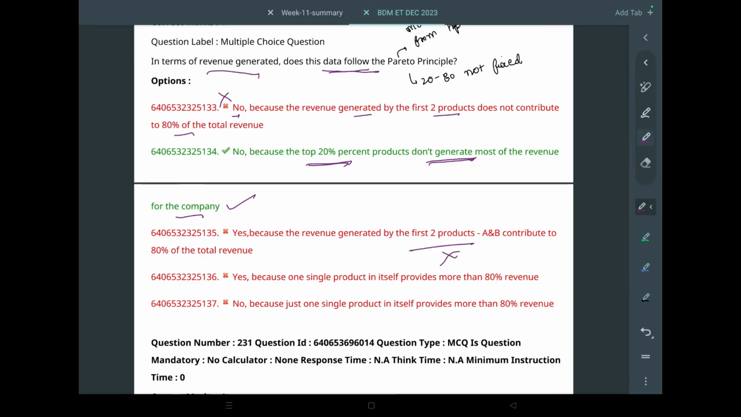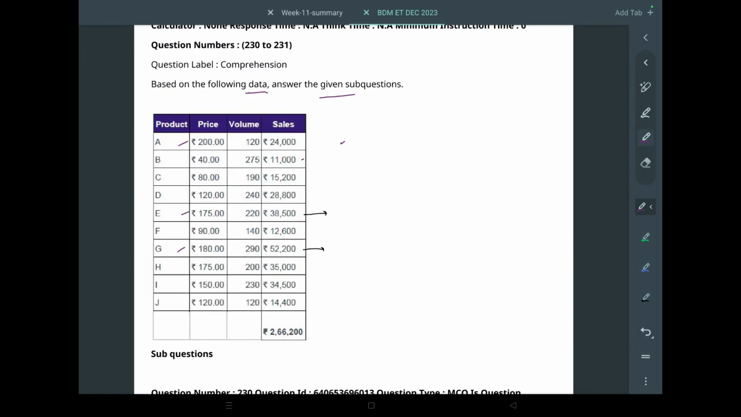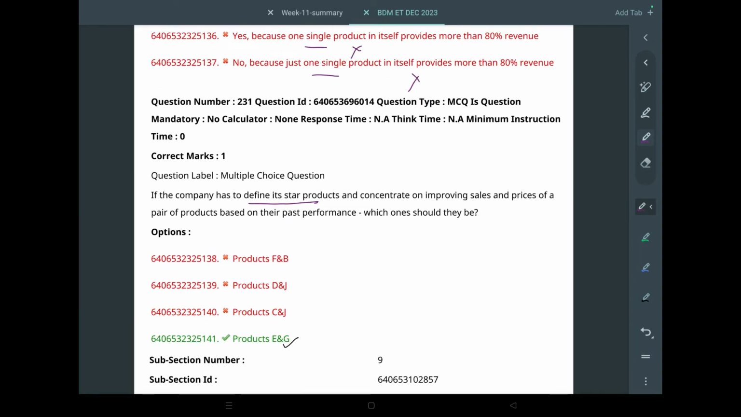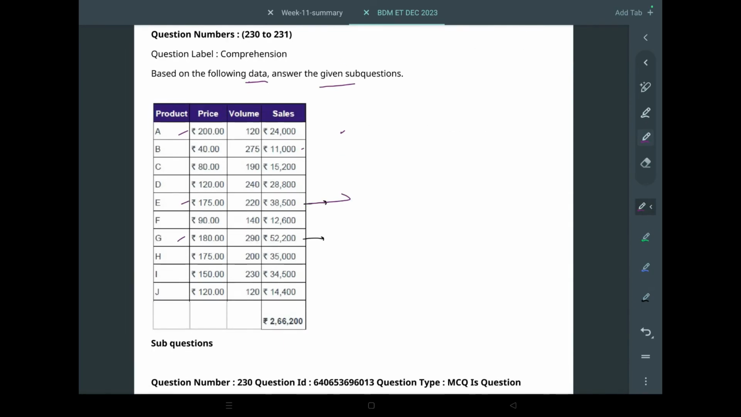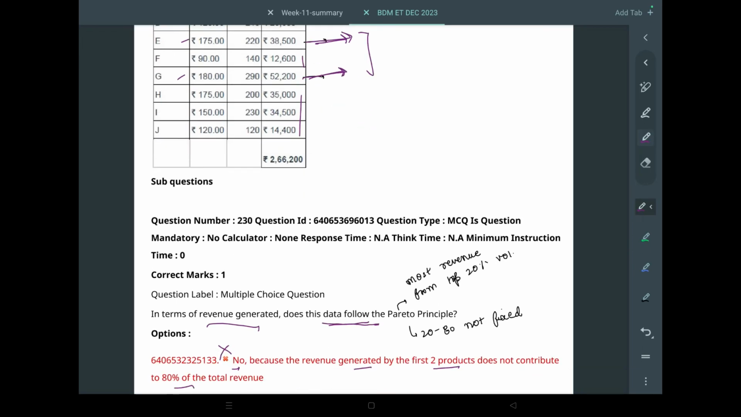First two products is not necessarily. Okay. One single product, no. Just one single product provides more than 80% revenue, not necessarily. Then, if the company has to define star products, it is obviously the products which are highest in demand. So the two will be most sale generating, this and this. Okay, 52,000 and 38,000. You see, the rest of them are lesser than these. Okay. So these two will be the star products.